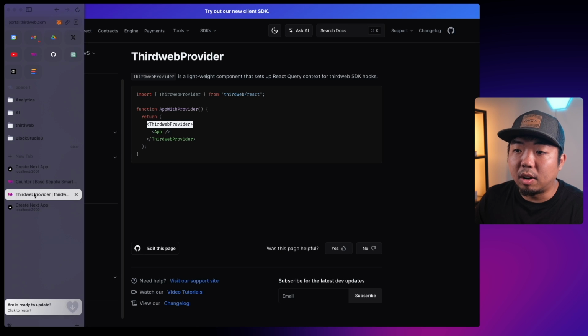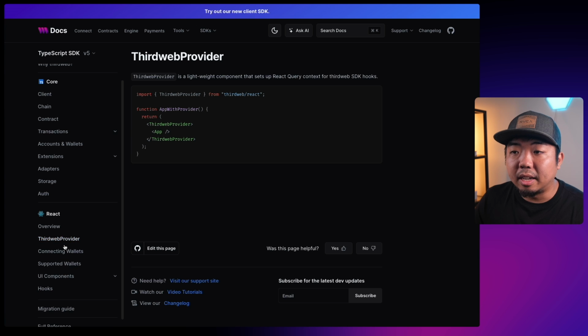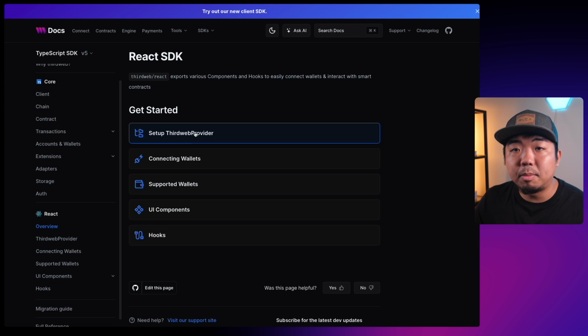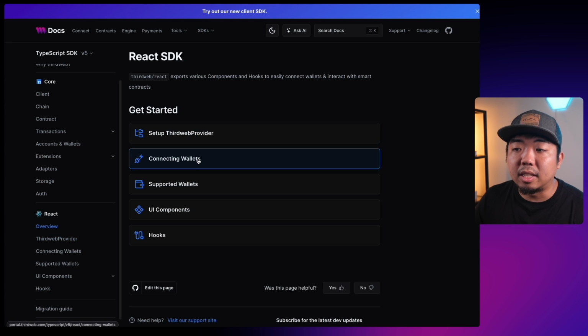Let's now come back to our documentation here, and let's come back to the overview. So we set up our ThirdwebProvider. Now let's connect a wallet. This is an important part when building Web3 applications. You have to have a way to interact with a smart contract on chain, and the only way to do that is to have a wallet that is going to execute and interact with the blockchain. So we need a way for our users to connect a wallet.